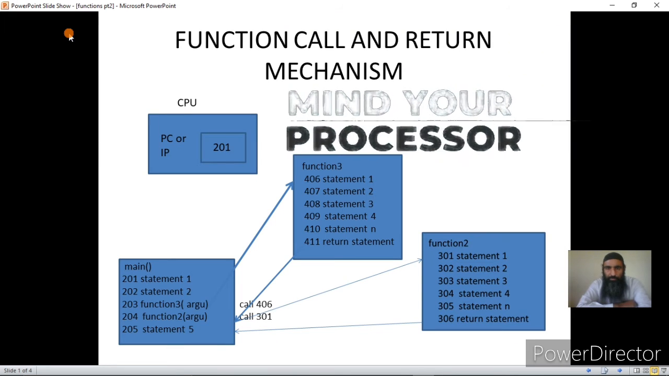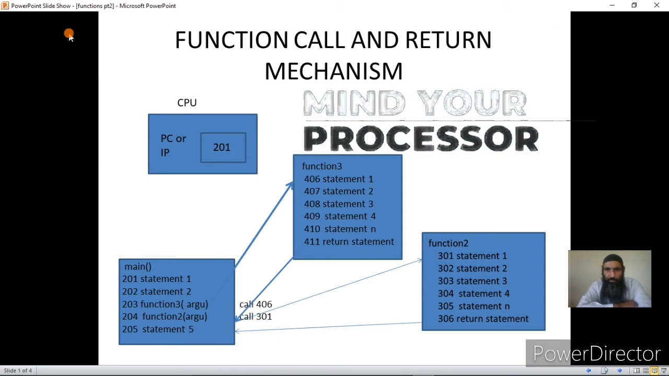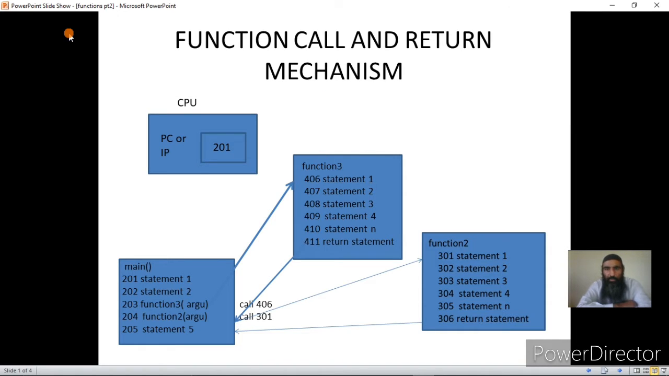Hello students, now we know that function is the independent block of code that can be called again and again, and our C program does not have a flat structure. It is divided into different modules or functions.